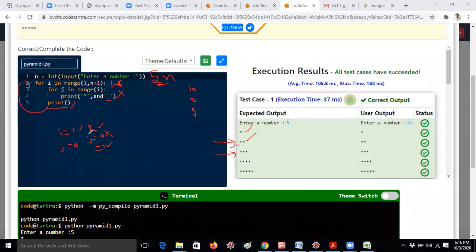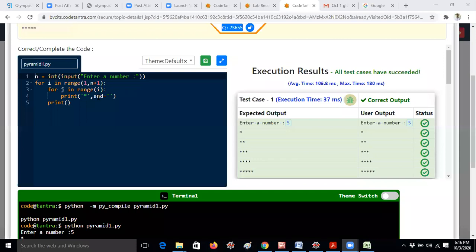Now i iteration 1 is completed and 2 is completed. Now i iterates to 3 because I have given the condition 1 comma 6. 1 comma n plus 1 means the loop will iterate from 1 to 5, so we will get 5 rows. For j in range of 3, j iterates 3 times, 0, 1, 2. That's why I will get 3 stars. In the same way the remaining rows will come. Hope you understand, guys. This is the program for printing the star pattern by using a for loop.